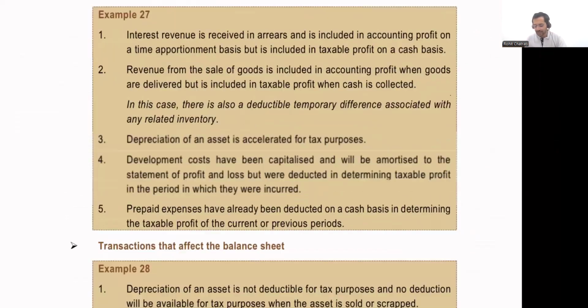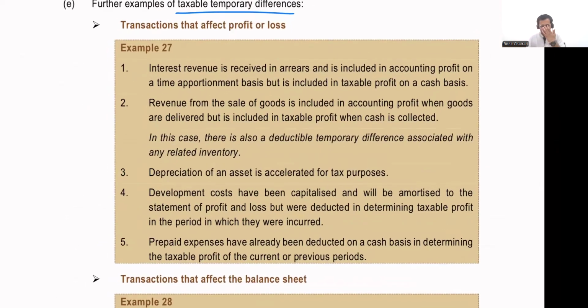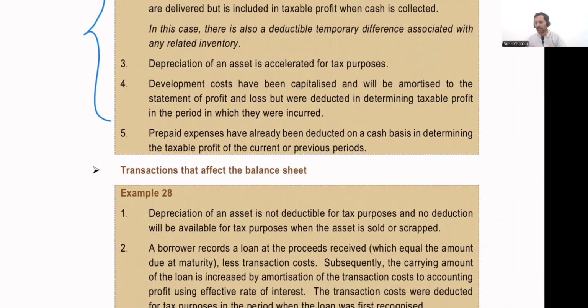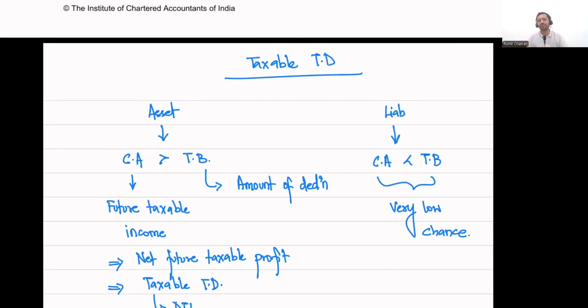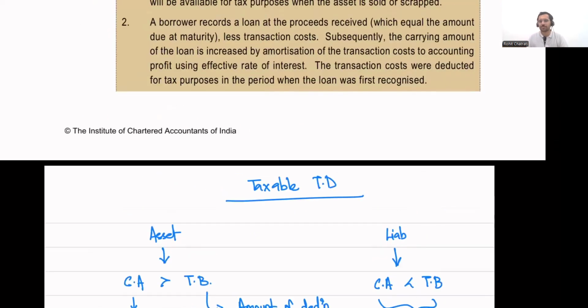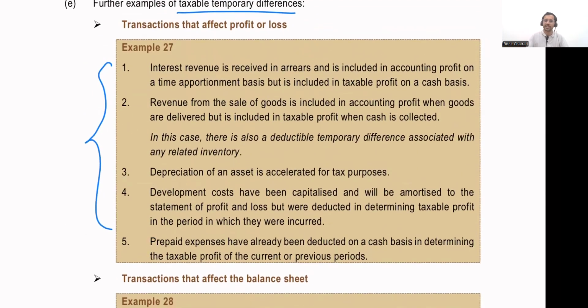Now let's look at example number 27. In fact, if you look at example 27, the institute has actually given all the cases only with respect to assets. All examples, point number 1 to 5, are with respect to assets. There is not a single point on liability over here, because it is a rare case. On a liability, you have very low probability of having a taxable temporary difference, which is also evidenced by the fact that all points 1 to 5 are asset related points.